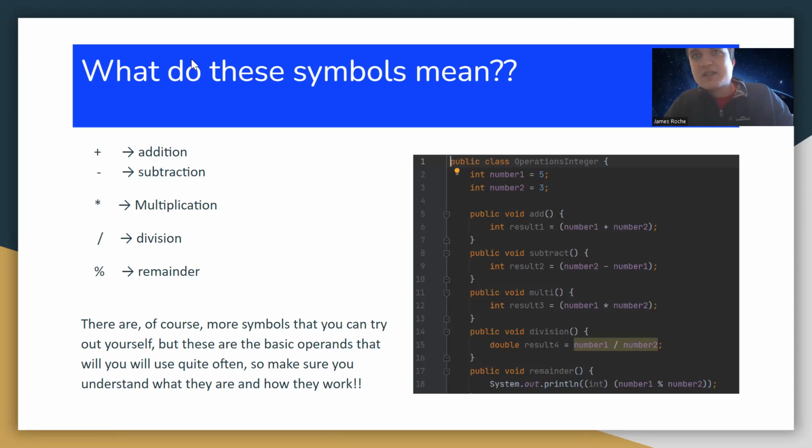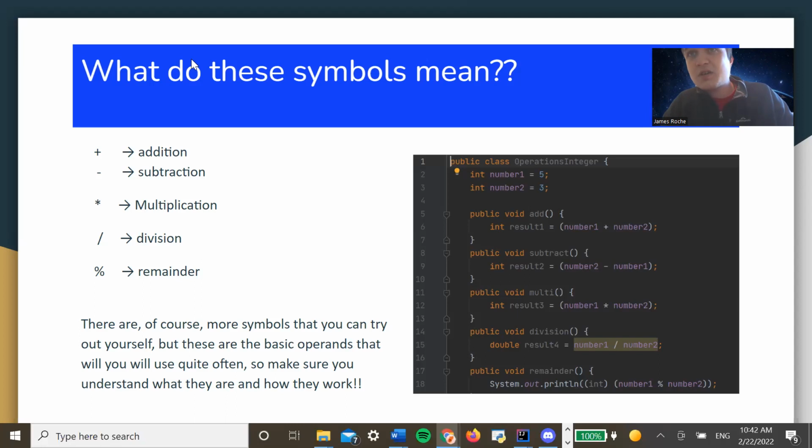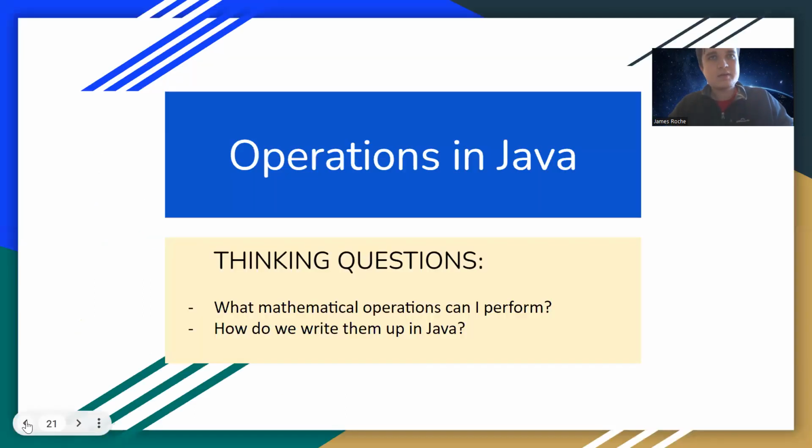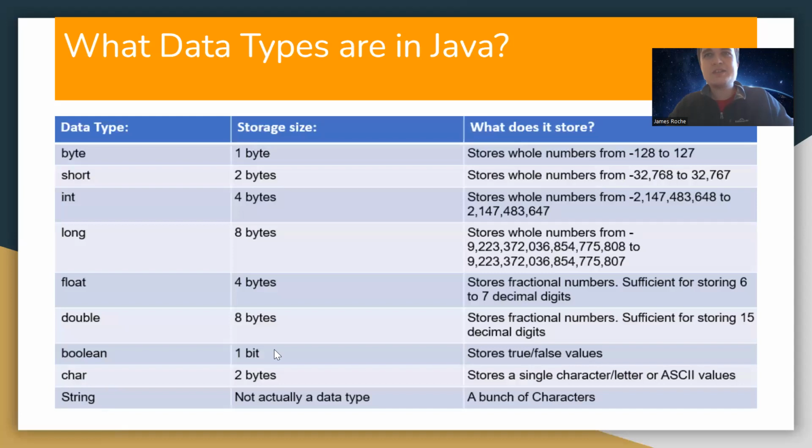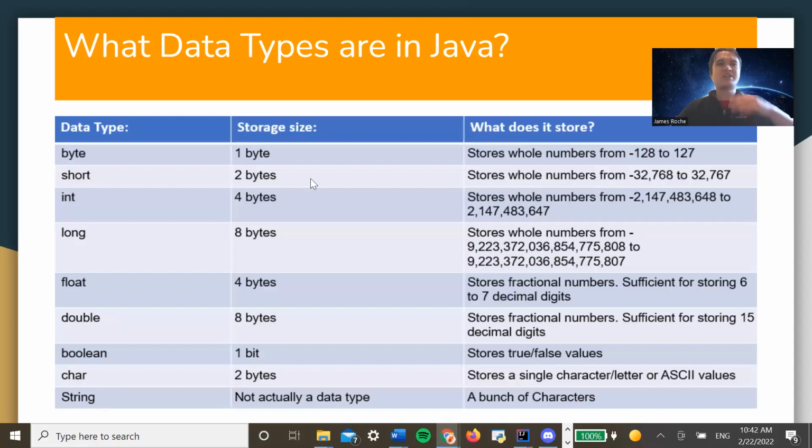Question in the chat, storage. Is there a reason why you would use short over using int? It would be storage reasons. So, for example, if we go back here, the storage size for short is only about 2 bytes, but you notice here integer is about 4 bytes. So if you have a variable number that's like, for example, 19, you'd probably use short.